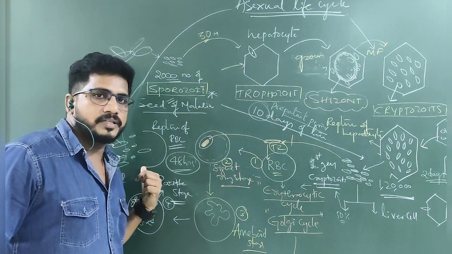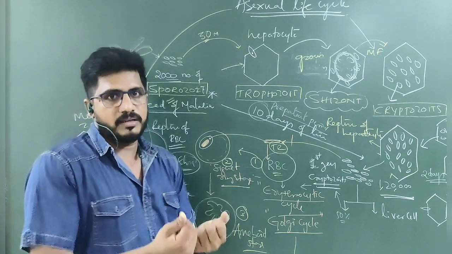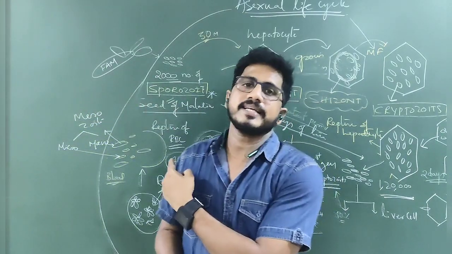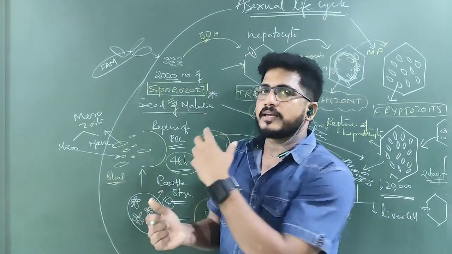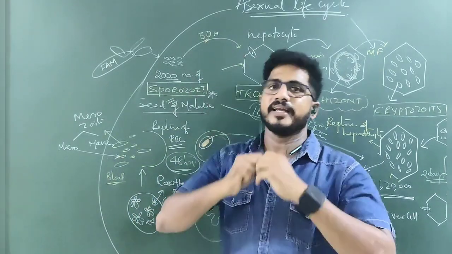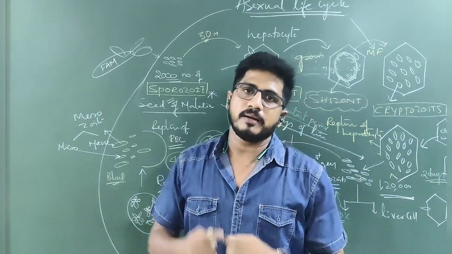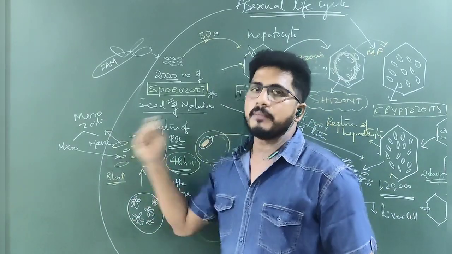What is the main symptom of malaria? Shivering. Why is the malaria patient shivering? RBC is breaking. Why is RBC breaking? Inside, the number of merozoites, micromerozoites and macromerozoites will be increased. Due to the intolerance of that, the plasma membrane will be ruptured, then they will come out.